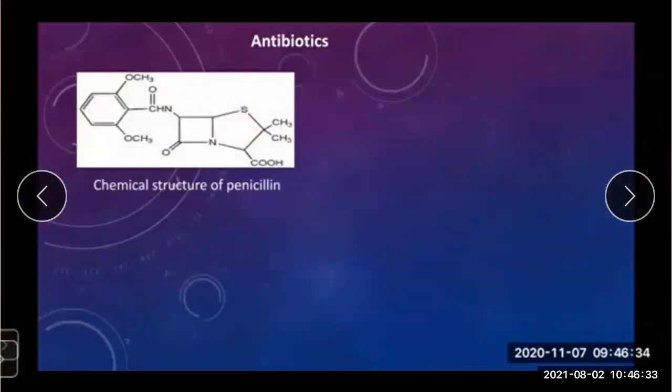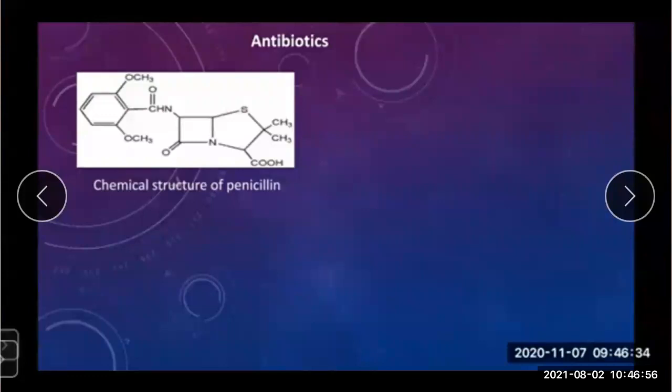Antibiotics are the carbon compounds obtained from some bacteria and fungi for destroying or preventing the growth of harmful microorganisms.